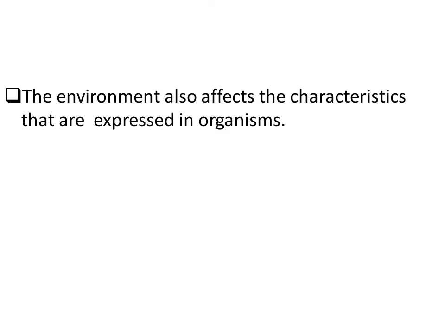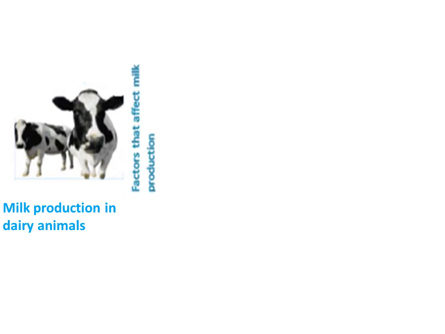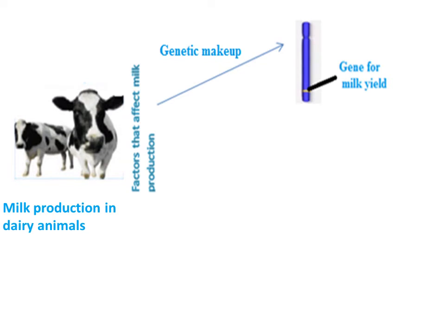Apart from these inherited characteristics, the environment will also affect the characteristics that are expressed in organisms. For example, in dairy animals, milk yield is determined by a gene that is responsible for their high milk production. So their genetic makeup allows them to produce high quantities of milk.